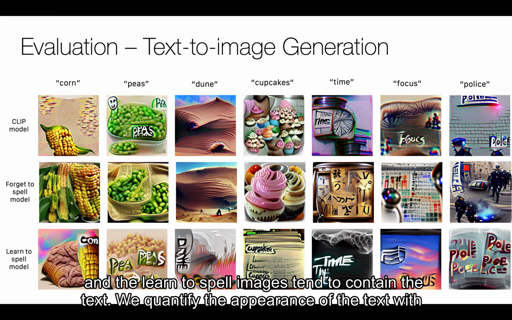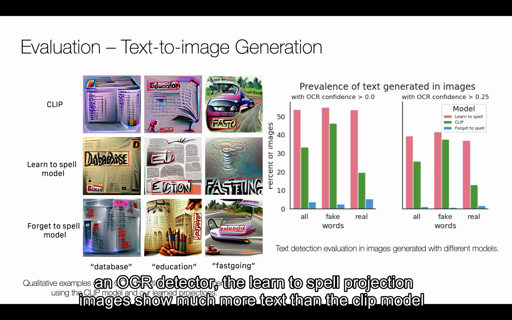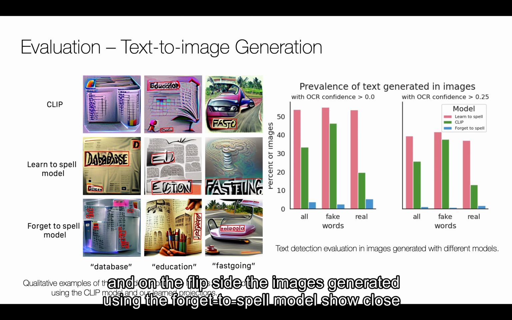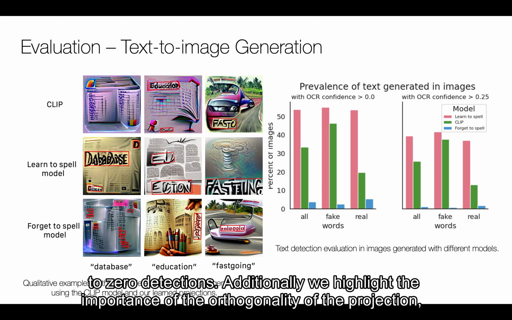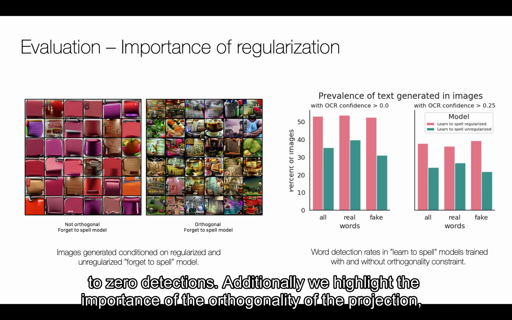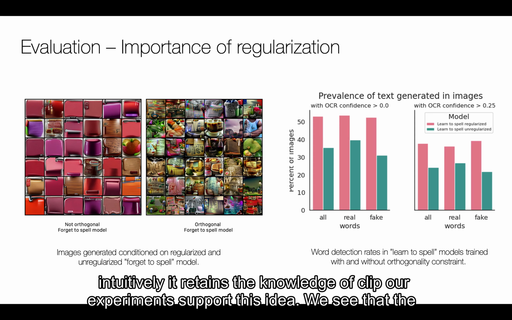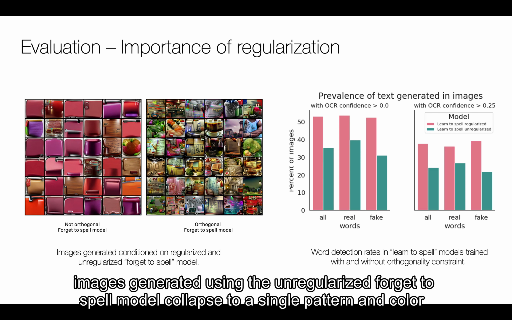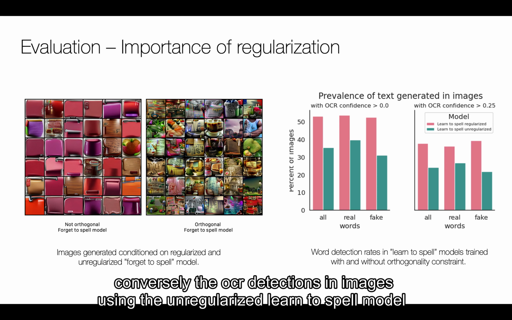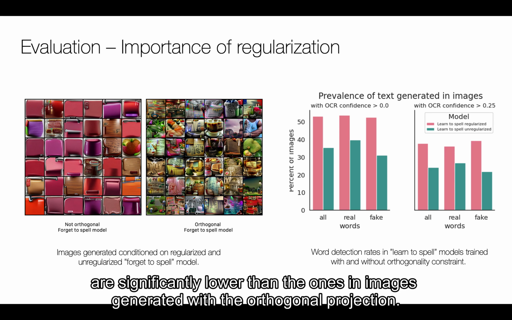We quantify the appearance of the text with an OCR detector. The learn to spell projection images show much more text than the CLIP model, and on the flip side, the images generated using the forget to spell model show close to zero detections. Additionally, we highlight the importance of the orthogonality of the projection. Intuitively, it retains the knowledge of CLIP. Our experiments support this idea. We see that the images generated using the unregularized forget to spell model collapse to a single pattern and color. Conversely, the OCR detections in images using the unregularized learn to spell model are significantly lower than the ones in images generated with the orthogonal projection.